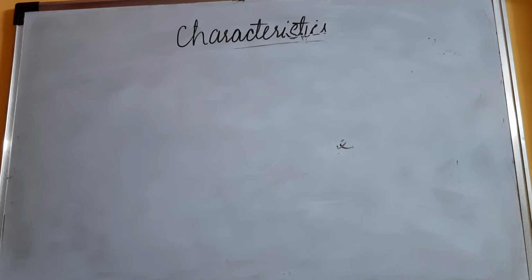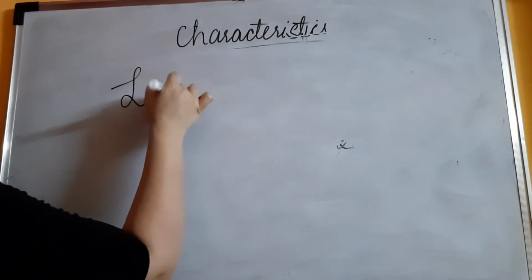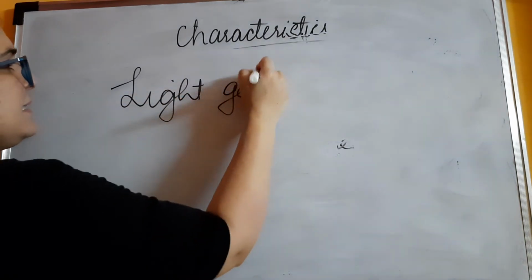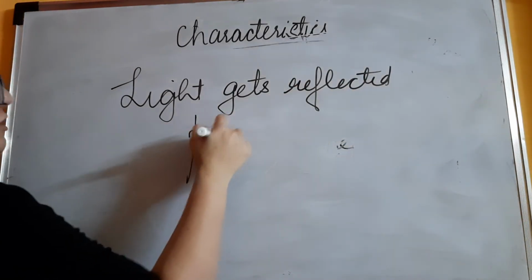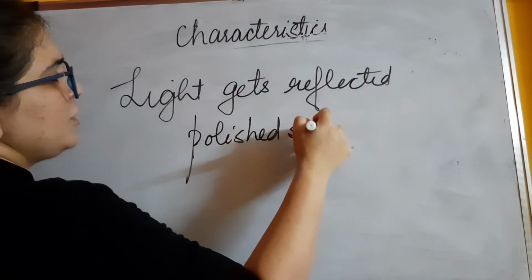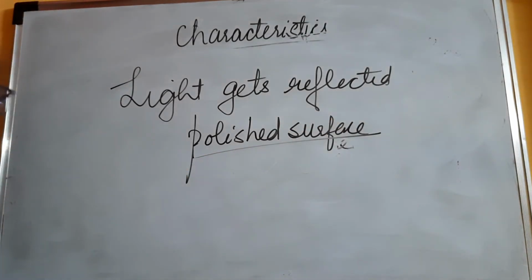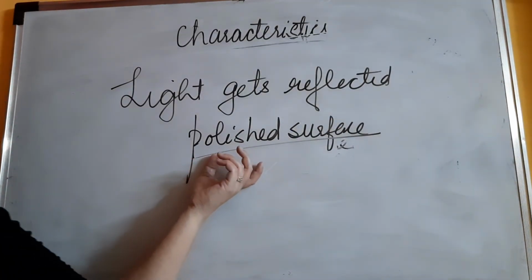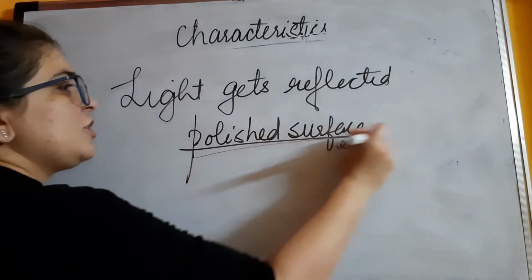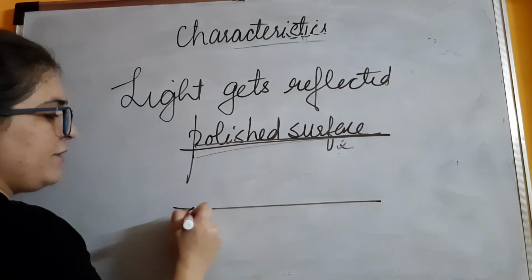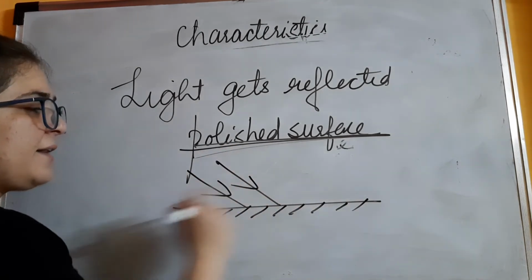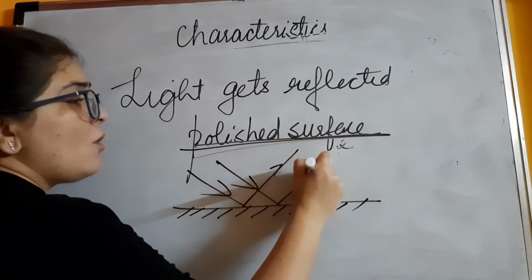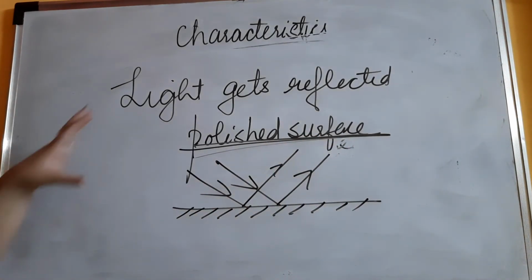Next important point is that light gets reflected when it falls on a polished surface. Here I have mentioned polished surface, but actually it's not only a polished surface, it's any surface. But why did I mention polished surface? Because if you are talking about a mirror, and the rays are coming this way, these are the incident rays, then maximum rays will undergo reflection.